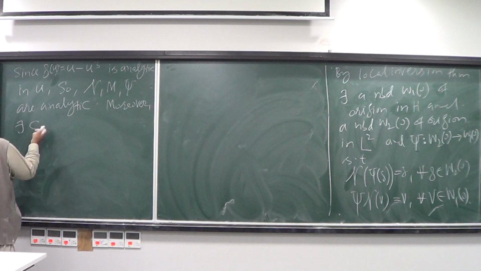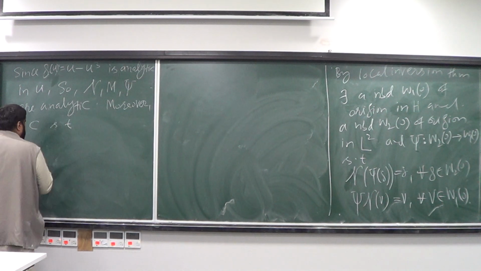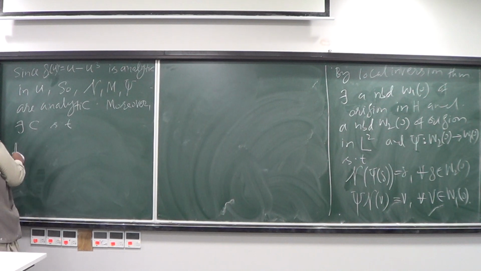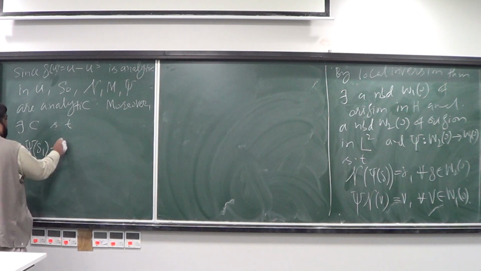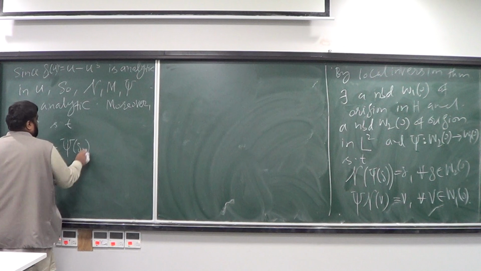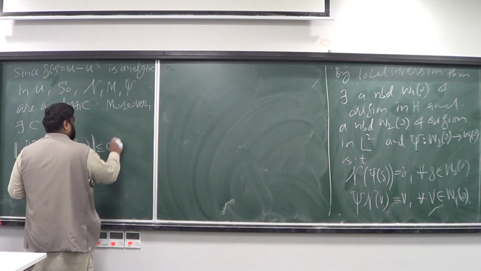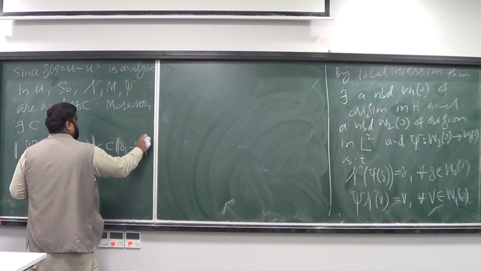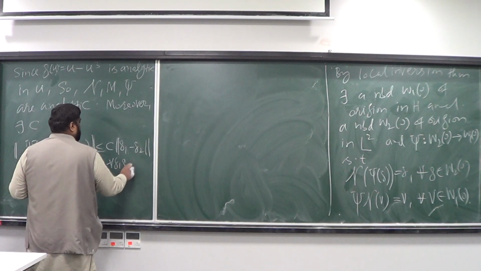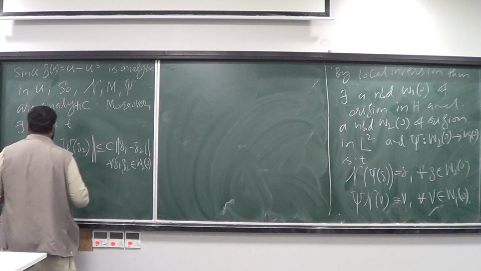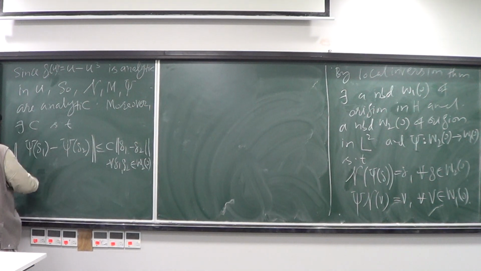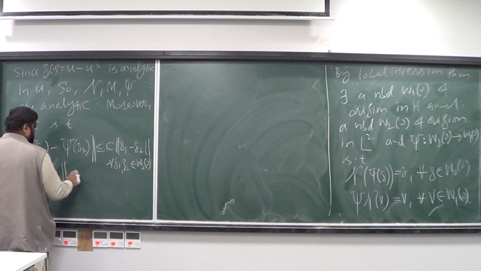Moreover, there exists a constant C, say C1 or C2, such that psi of G1 minus psi of G2 is less than or equal to the constant times G1 minus G2 for all G1 and G2 in W2 of 0, and the calligraphic N operated onto V1 minus the calligraphic N operated onto V2 can also be estimated.